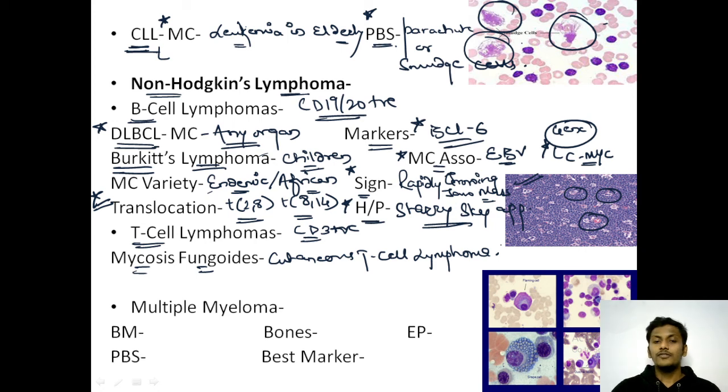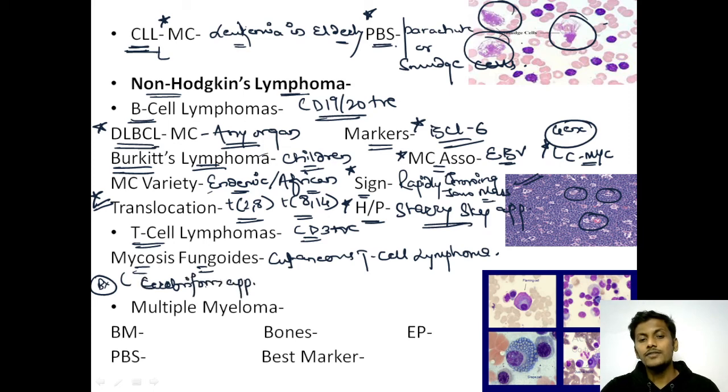So in mycosis fungoides, usually the cells will have a cerebriform appearance. If we perform a biopsy, the cells will show cerebriform or brain-like appearance. Then what can happen? From this lymphoma, the cells can disseminate.